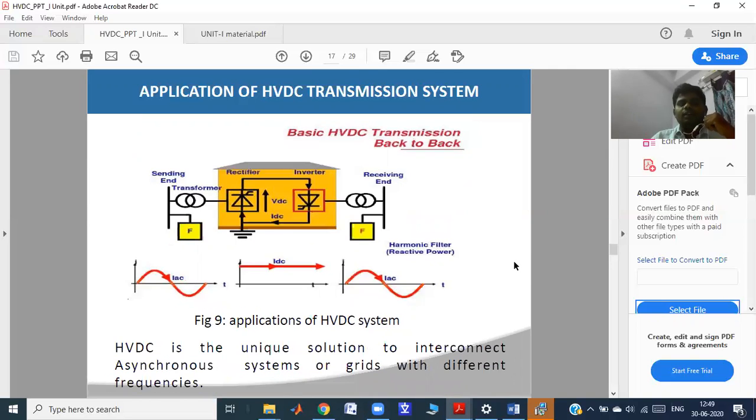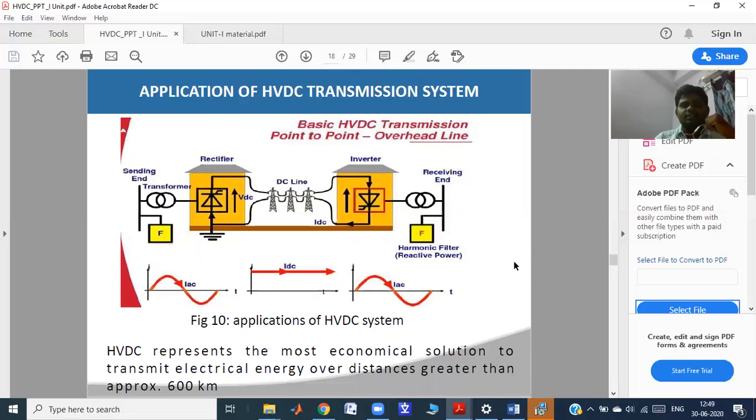In the previous one, both rectifier and inverter stations are placed at the same station. That type of system is applicable for lengths of less than 200 kilometers, within the same place. This type of system is applicable when power is transmitted over long distances, greater than 500 or 600 kilometers.